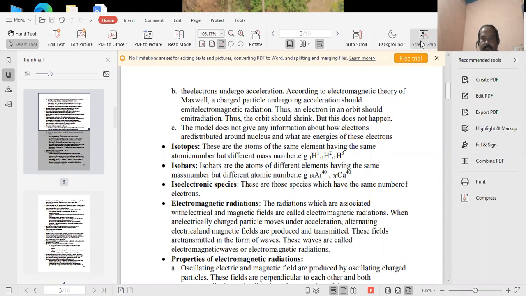Dear student, our chapter is structure of atom, and in this chapter we discuss some points. In the previous video we discussed the subatomic particles, electron, proton, neutron, their discovery, the person who invented them, the process, everything. And today we discuss some other points related to structure of atom.